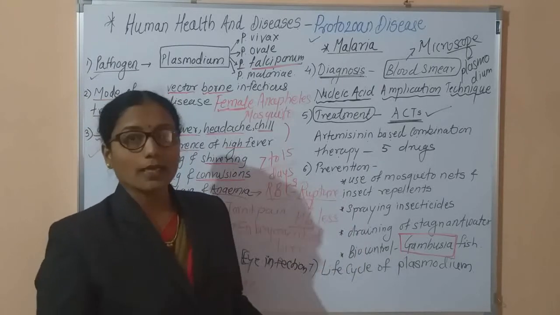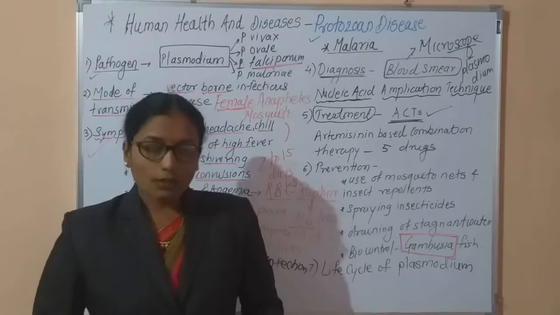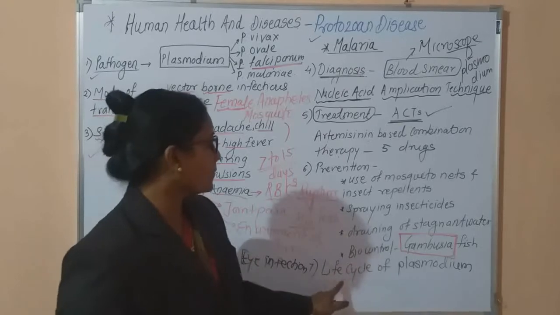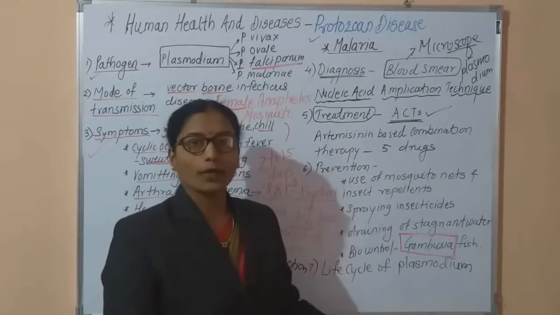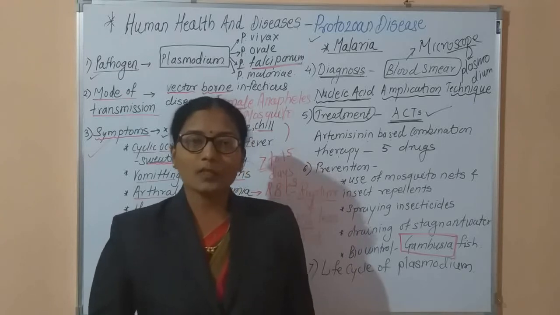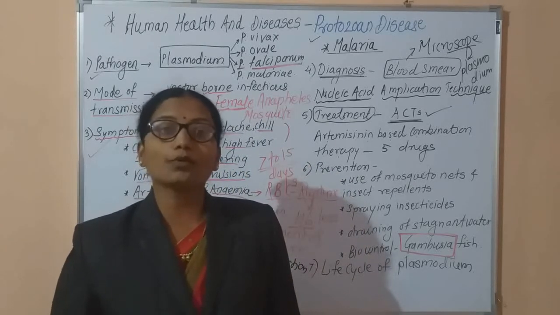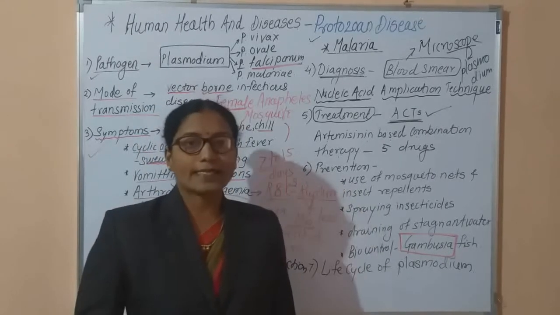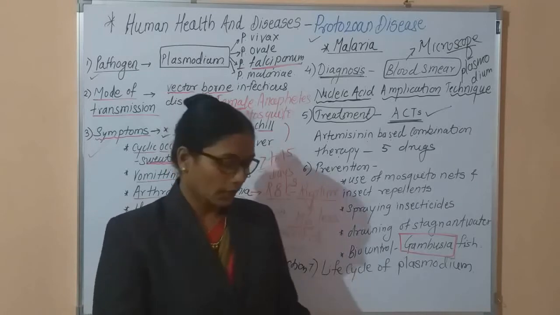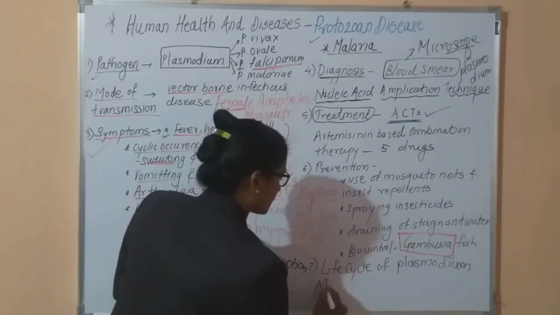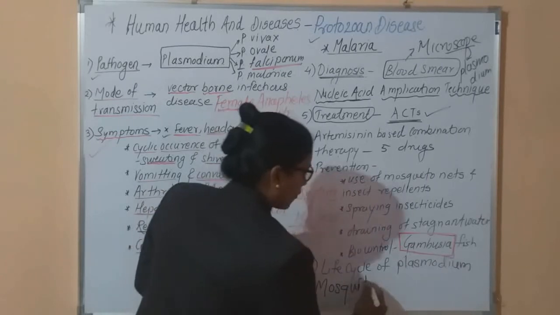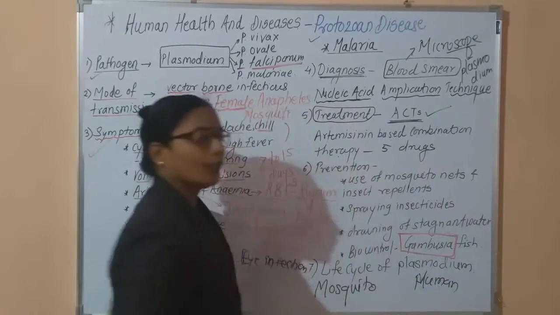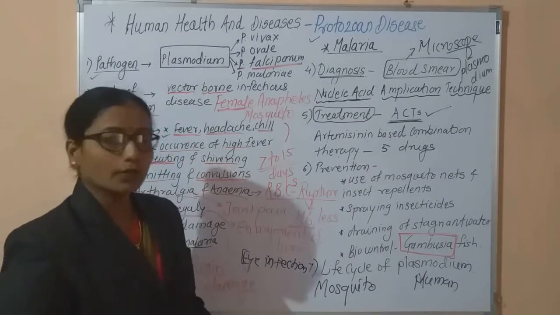Now the question arises: this malaria, in which the pathogen is Plasmodium, how does this pathogen complete its life cycle? That is the life cycle of Plasmodium. In this life cycle, the Plasmodium pathogen includes two hosts. The first host is the female Anopheles mosquito, and the second host is the human. Now there is a correlation between these two. What is the correlation between these two?